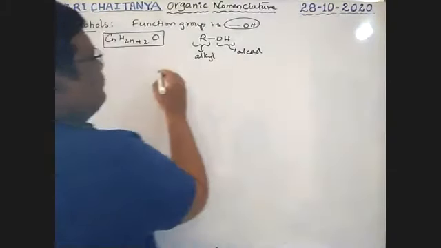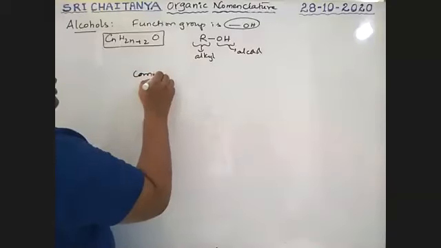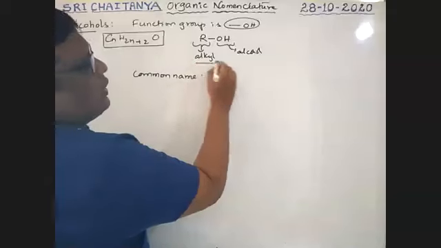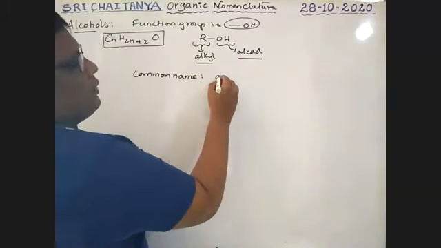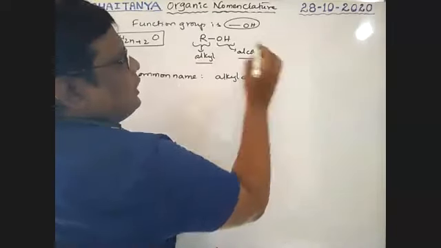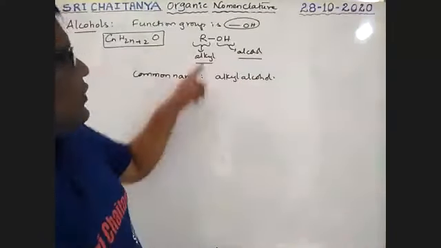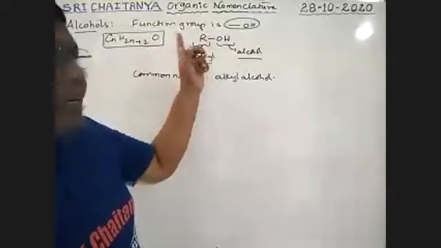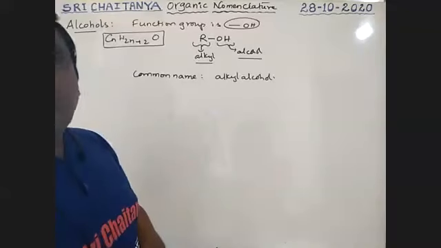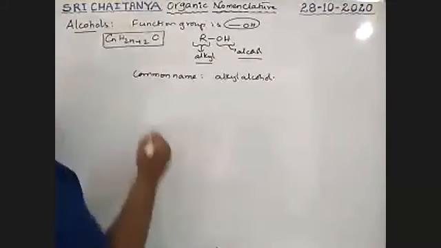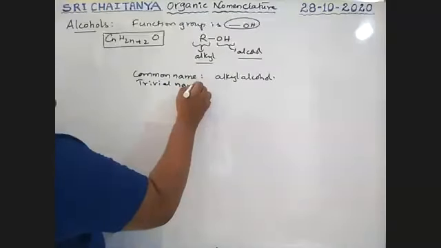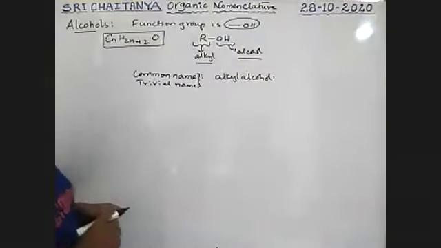So in the common system, the common name for these alcohols is alkyl alcohol. That means alkyl alcohol is the common naming method, boys. For example, methyl with OH is methyl alcohol, ethyl with OH is ethyl alcohol. This is the common name. Common name or trivial name, both are the same, boys.